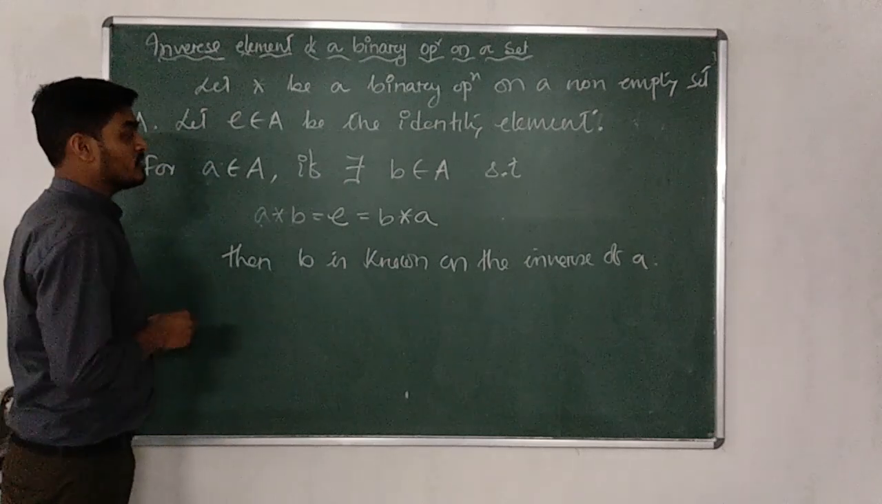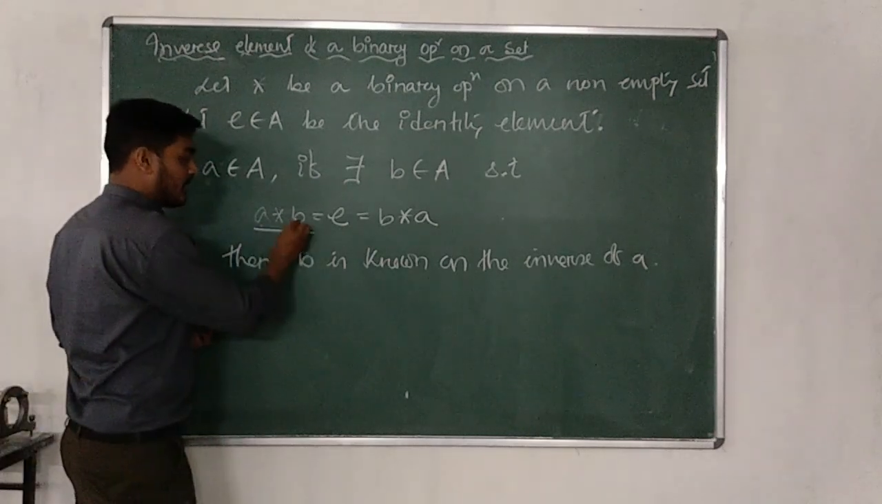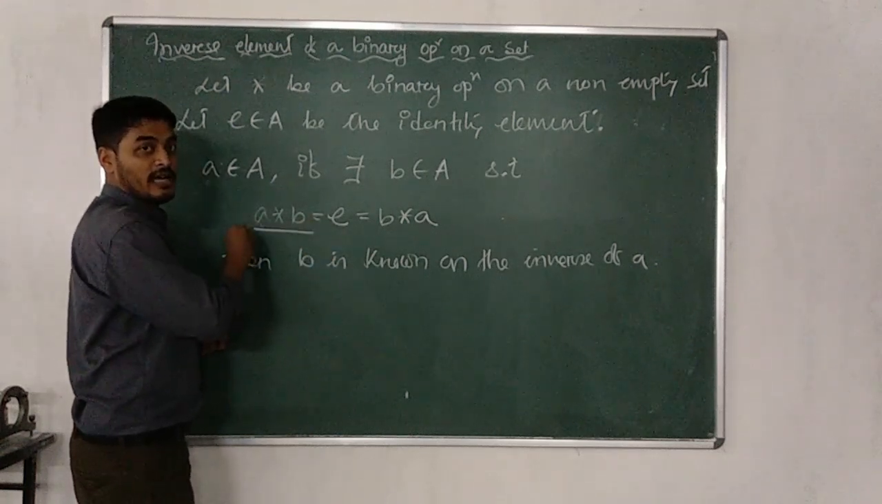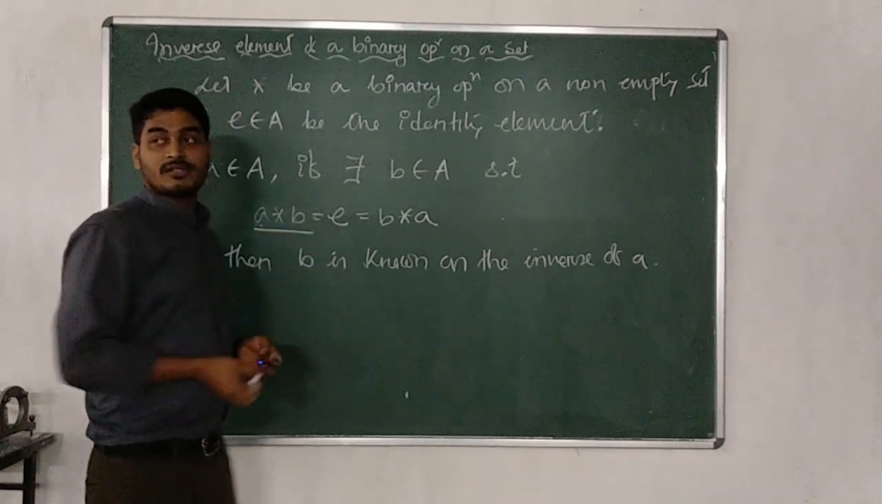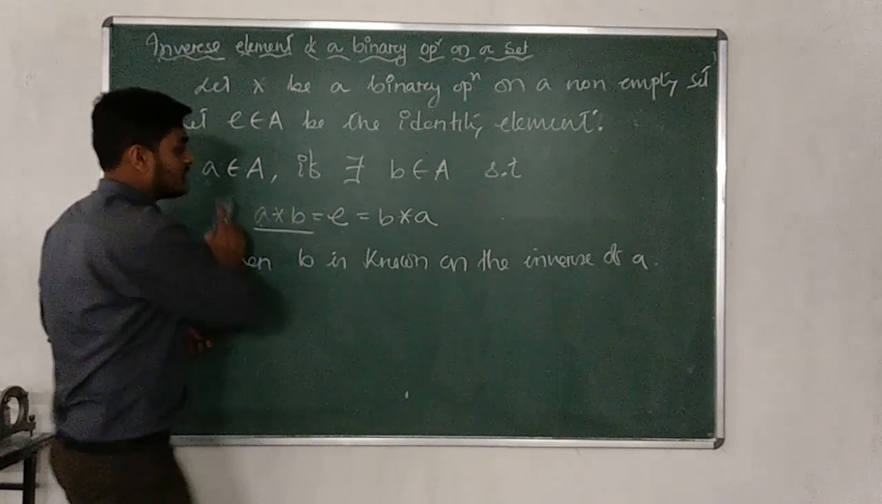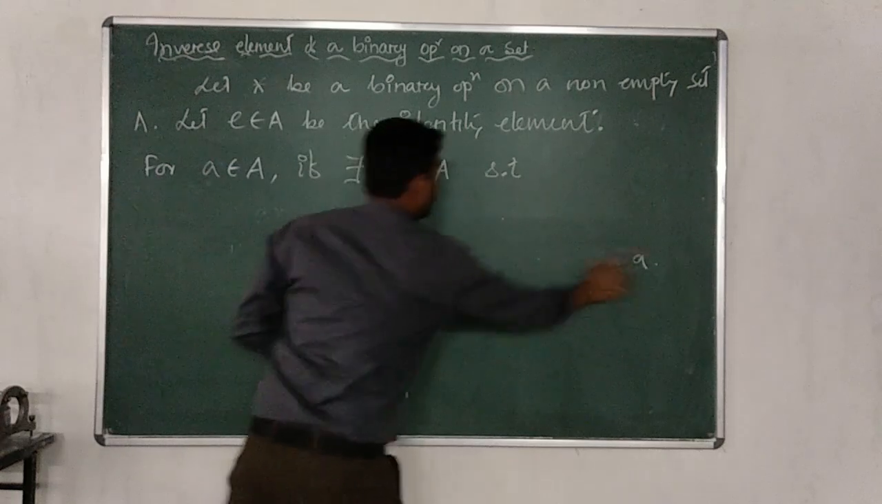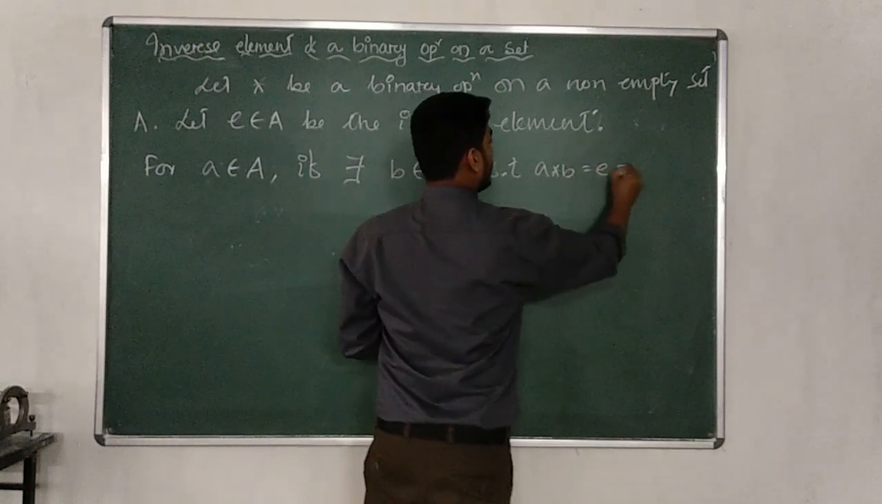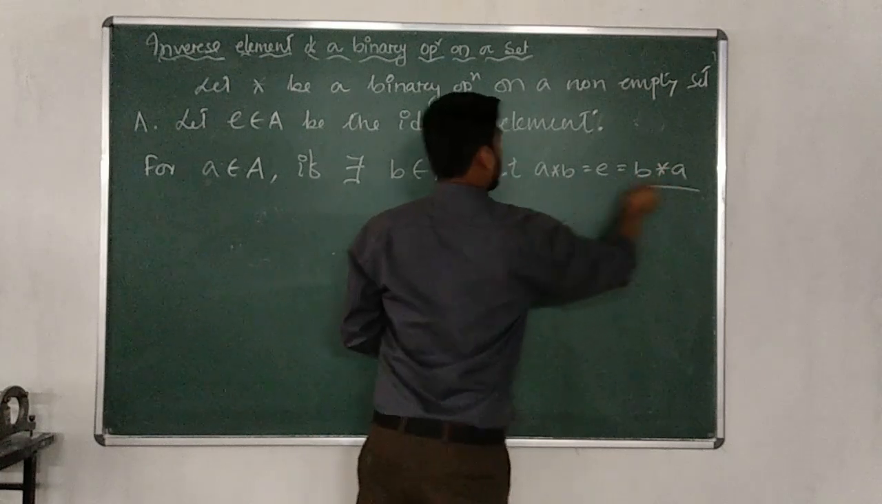Okay, so let us consider what is the main property. A star B, after having the operation, you should have the identity element. Then one of them is known as the inverse of the other. A is the inverse of B and B is the inverse of A. In this way we can do. Okay, let us consider one example, it will be better for us. Such that, what is the main condition? A star B is equal to E is equal to B star A.